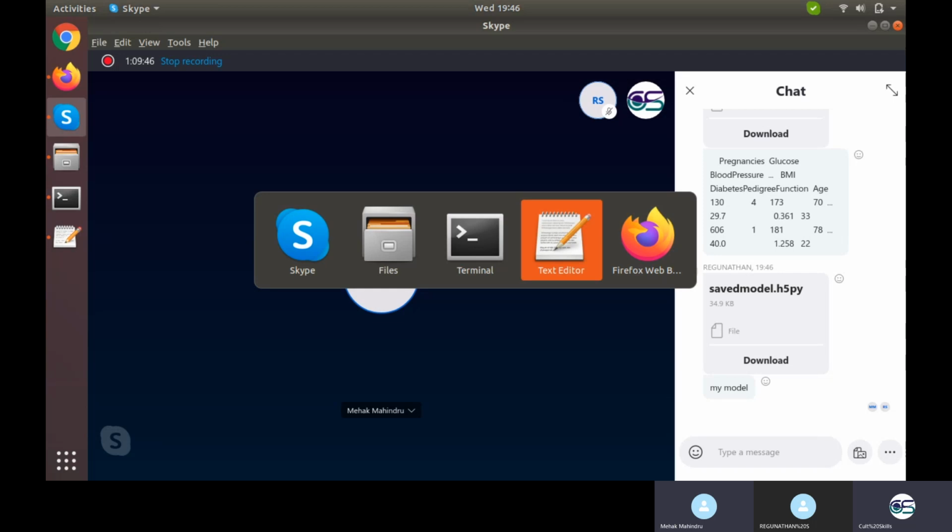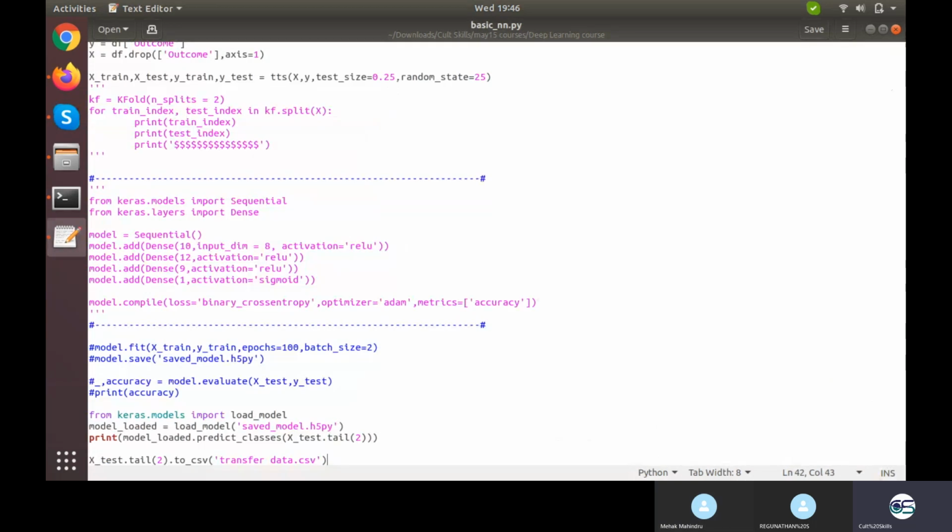Can you show the last code? Yeah. Just the last line. One line will work.